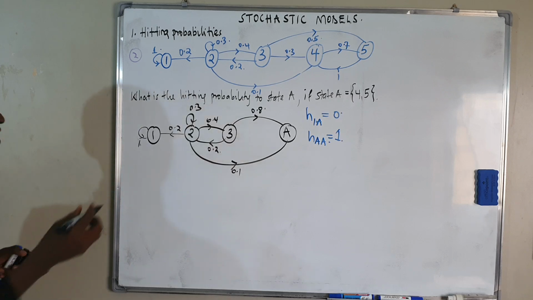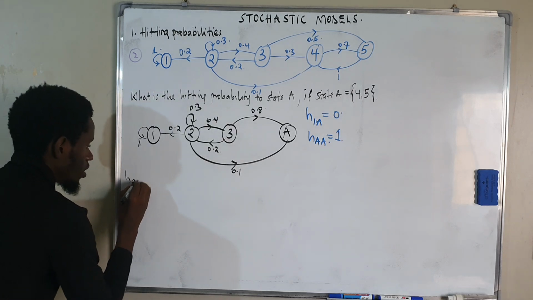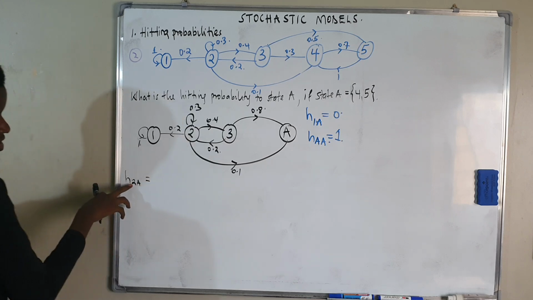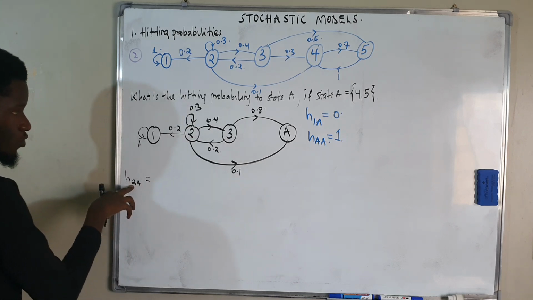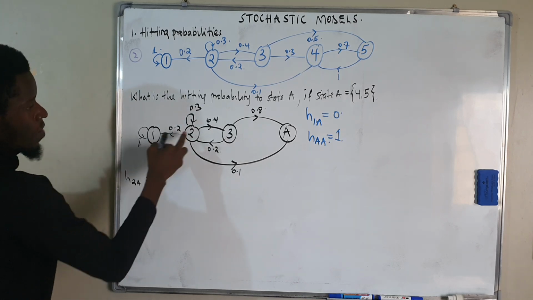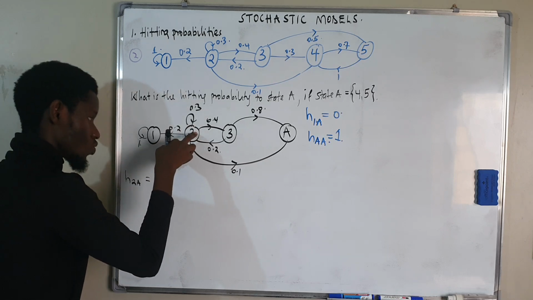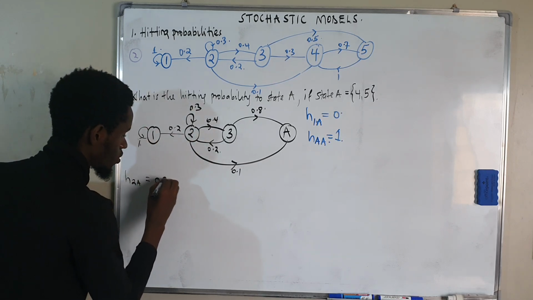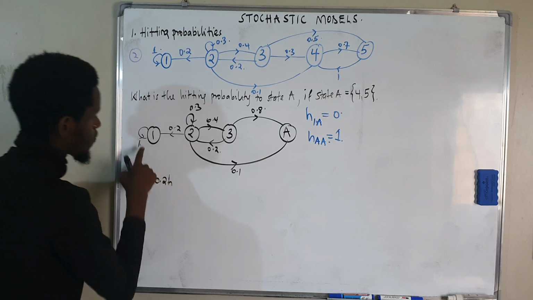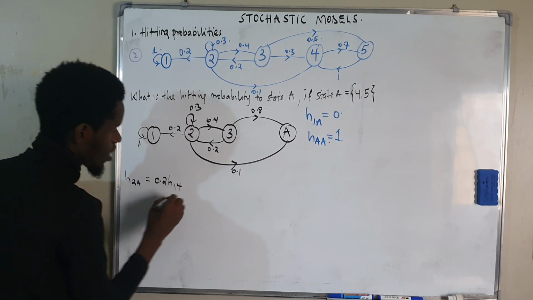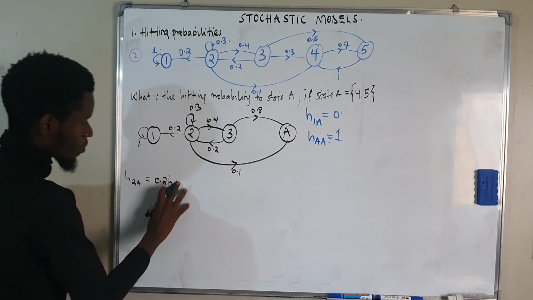Yes, now if we begin with H2A, hitting A from 2 is going to be the same as coming from 2 to 1, which is 0.2, times the hitting probability of hitting A from 1.